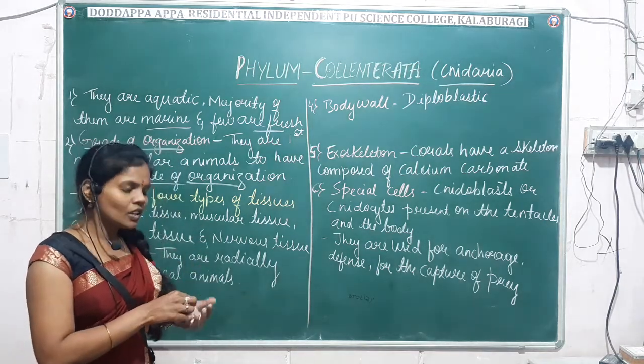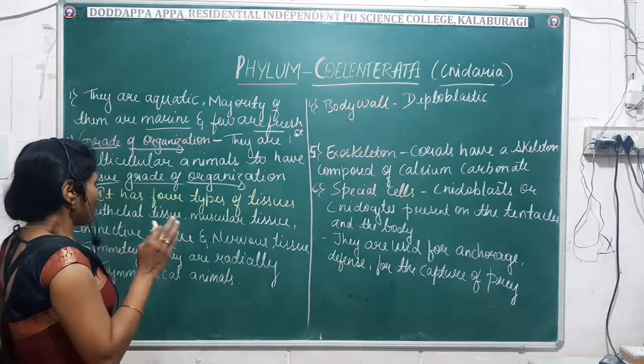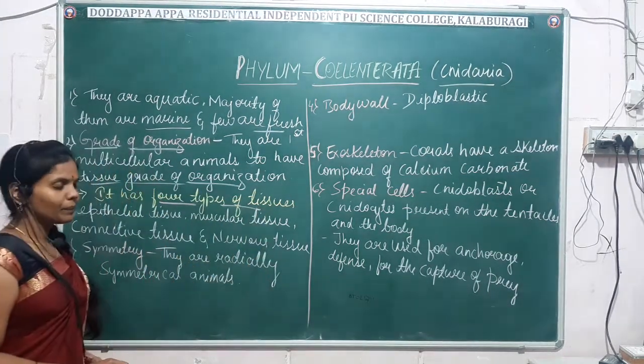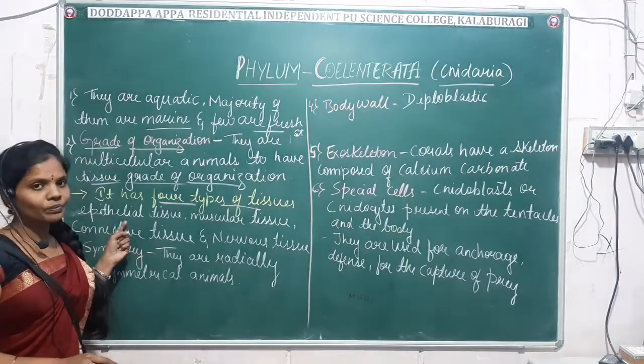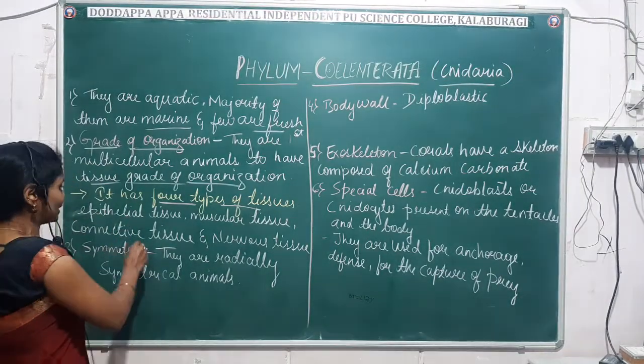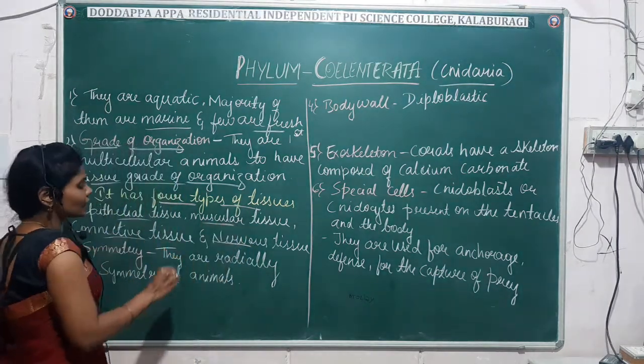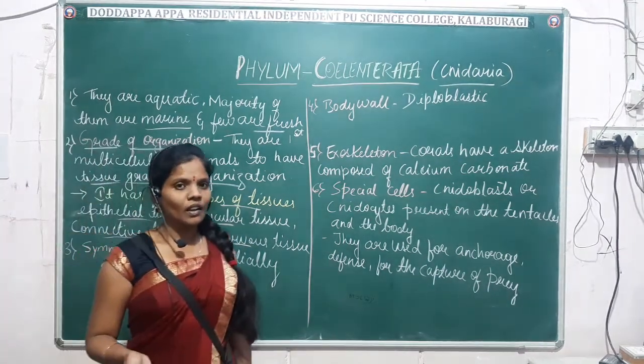They are made up of 4 different types of tissues: epithelial tissue, muscular tissue, connective tissue, and nervous tissue.